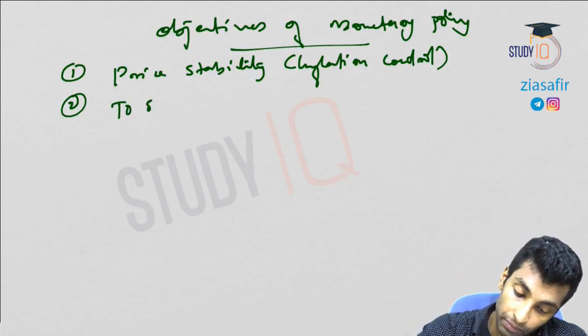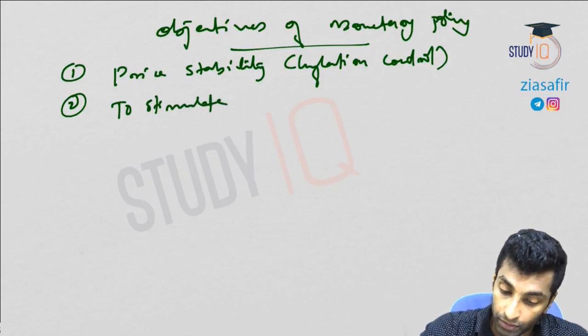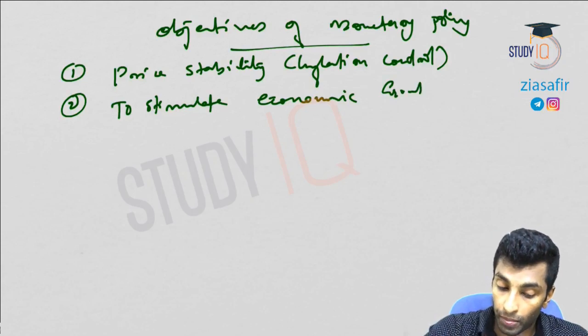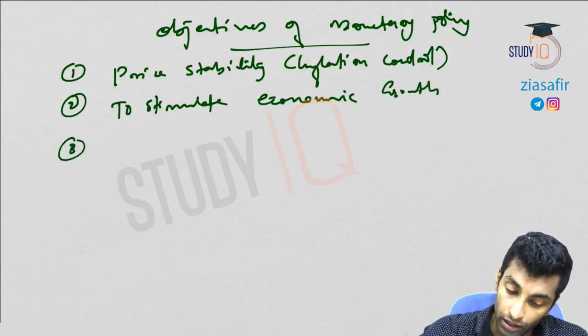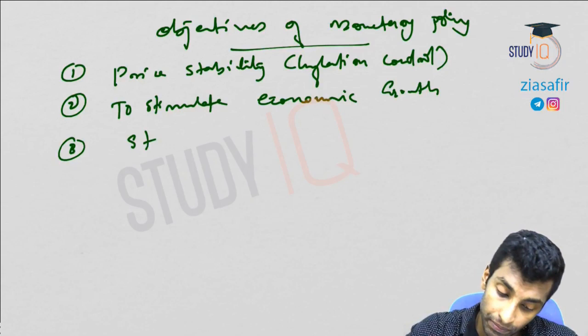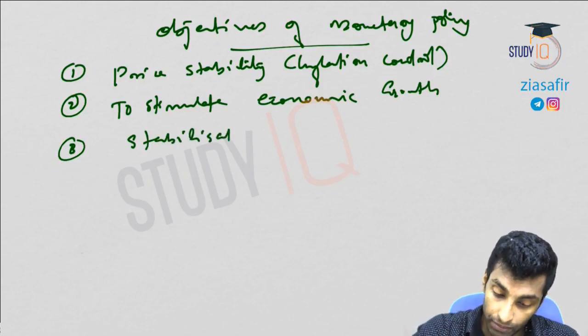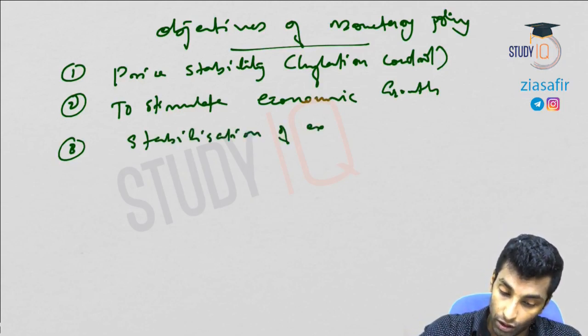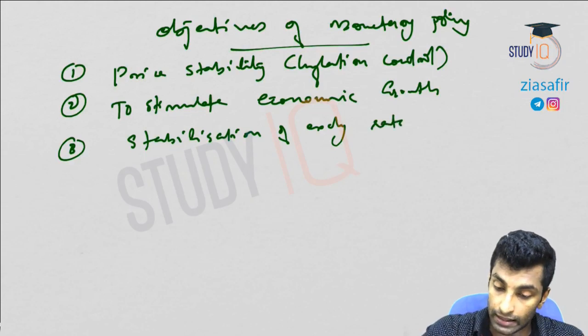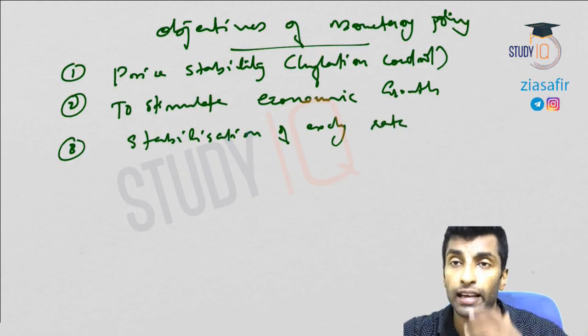So, to stimulate economic growth. Okay, third one, stabilization of exchange rate. Now how can the exchange rate be stabilized?